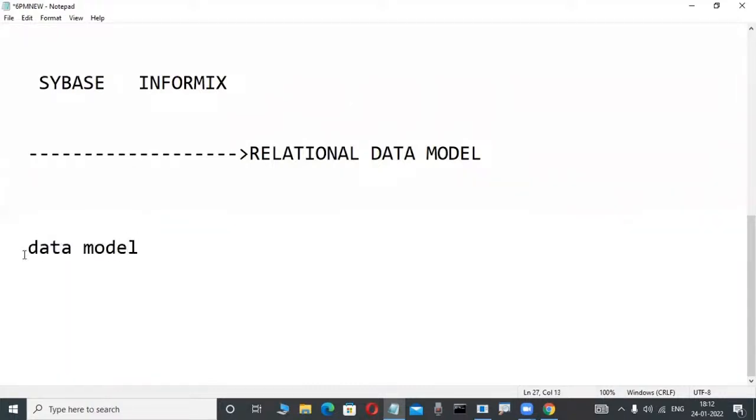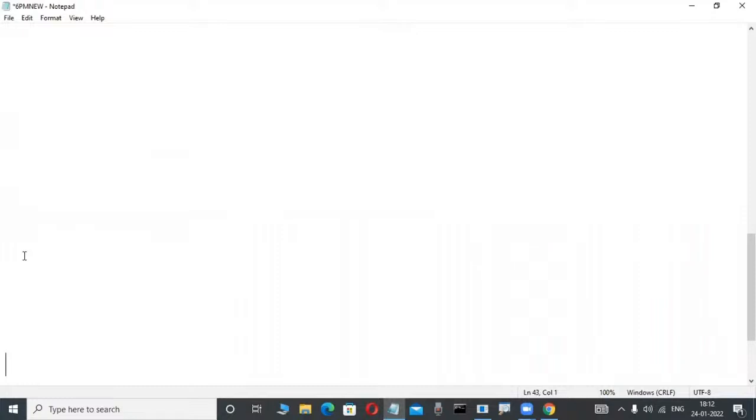Slowly observe it here. I told one thing in the previous classes. Suppose Oracle is a product. The Oracle database, or any relational database, has two types of structures.